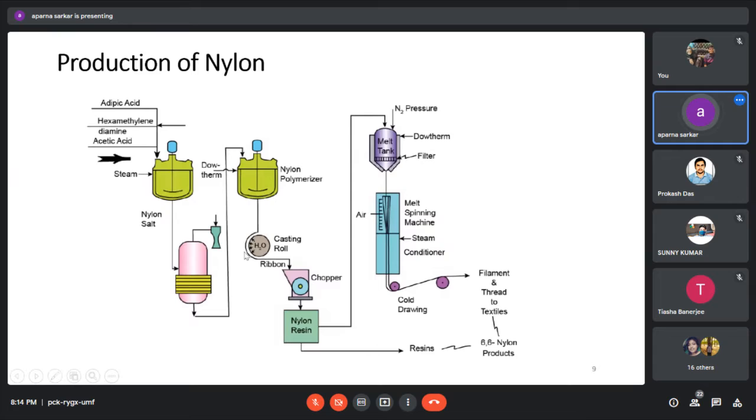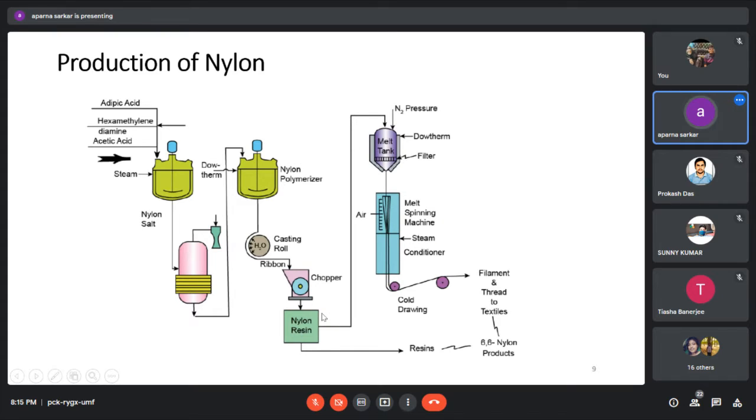When it travels over this roll, we can easily make a film or ribbon. Rolls are basically used to make the film or ribbon. And this ribbon form of fiber comes into the chopper, because we need small pieces of it. So after chopping, we have the main product, nylon 66.